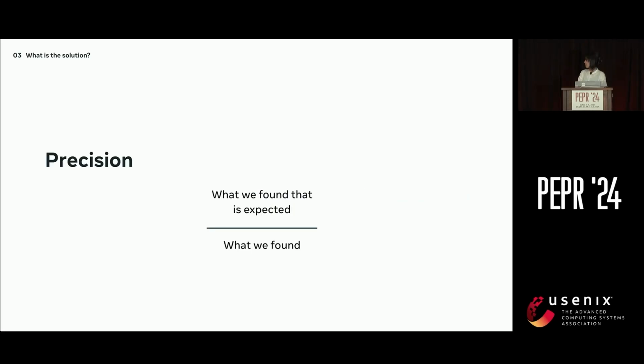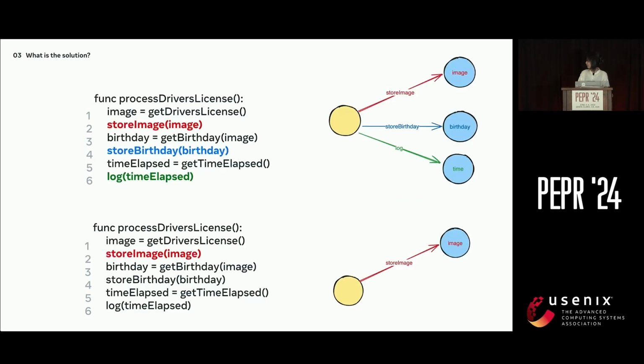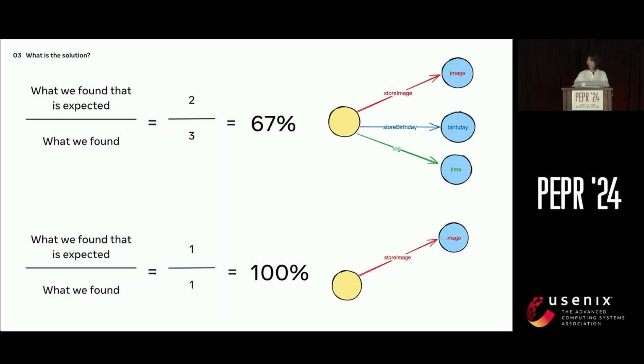This was our precision. So once again, bringing back our two hypothetical tools here, we can go ahead and mark all the data flows as expected, except for the logging of the time elapsed in our first tool, because that is not a real downstream lineage of our driver's license image.